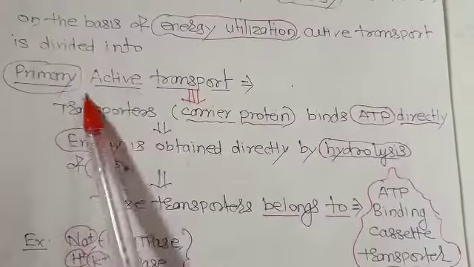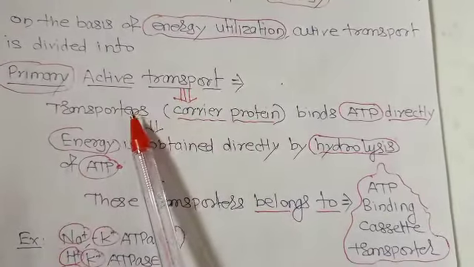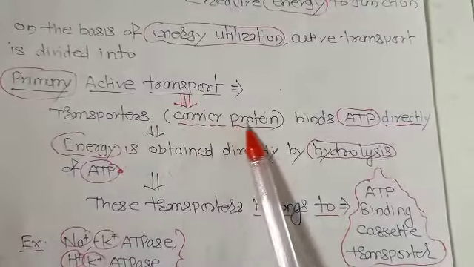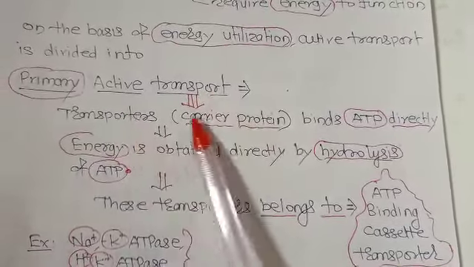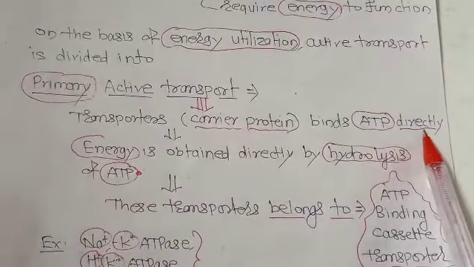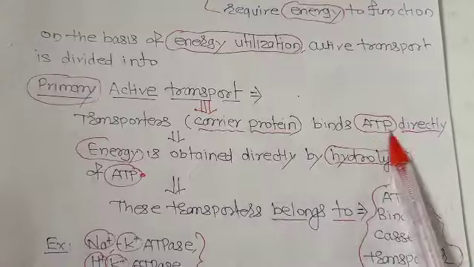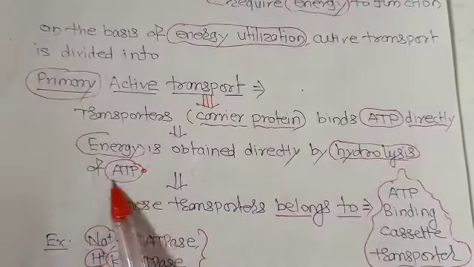So what is meant by primary active transport? In primary active transport, transporters, or we can say carrier proteins, bind ATP directly, and energy is directly obtained by hydrolysis of ATP.